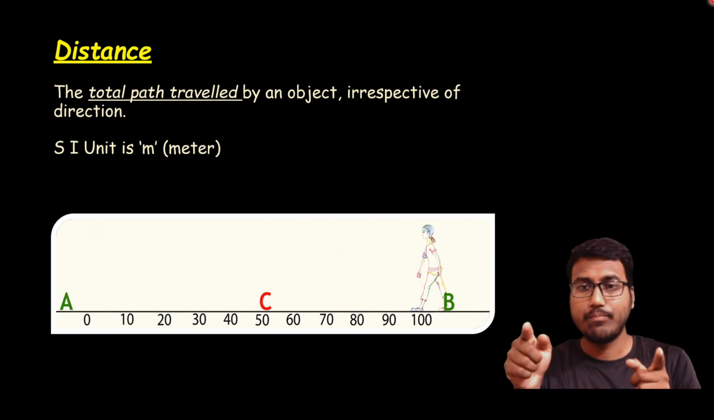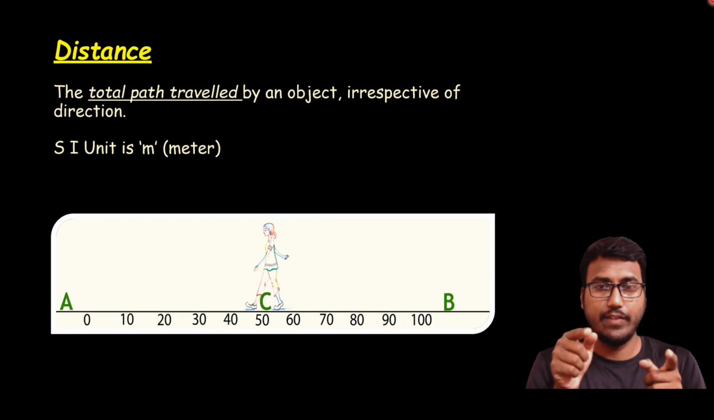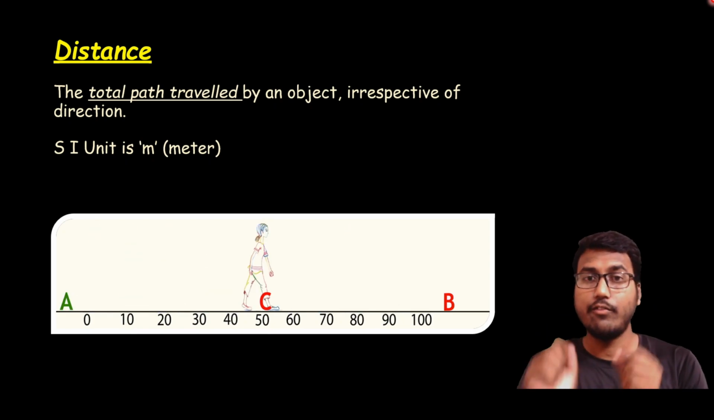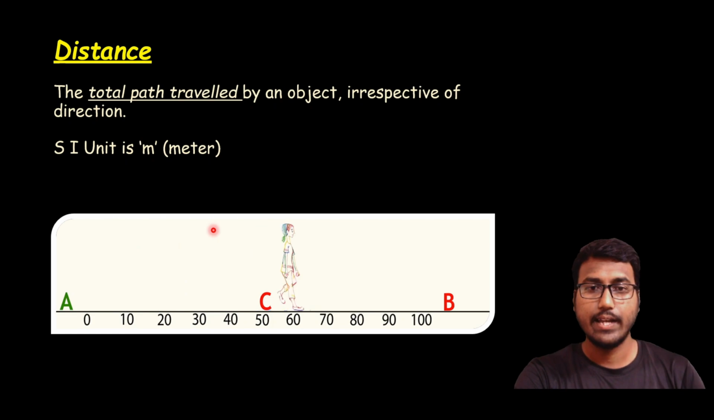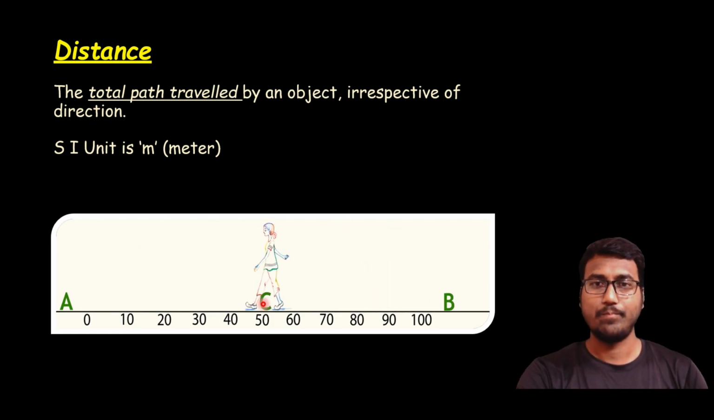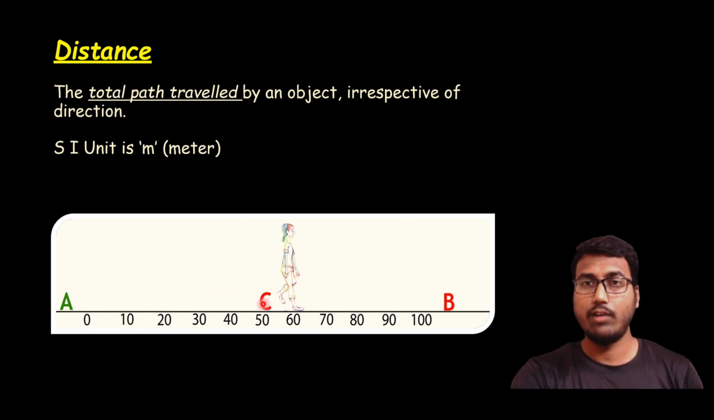From A to B, 100, B to C, 50. So the total distance will be 150. You can observe this one, right? So the total distance is 150. So first she starts from A, she goes to B, and she will come back to C. Yeah, the total distance will be 150.